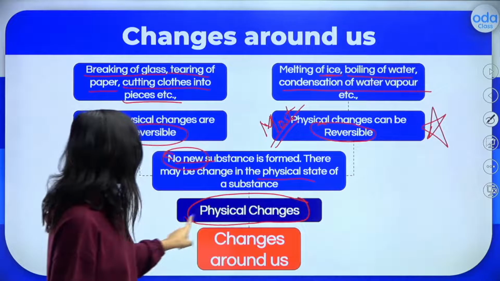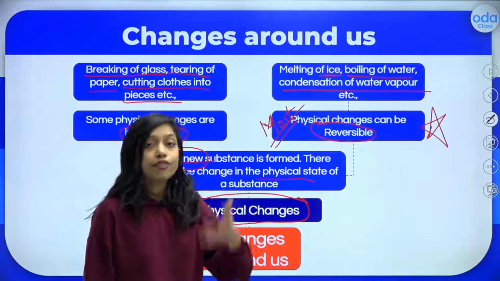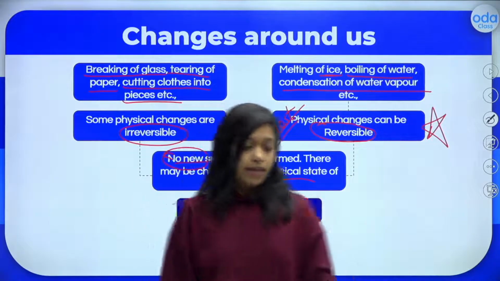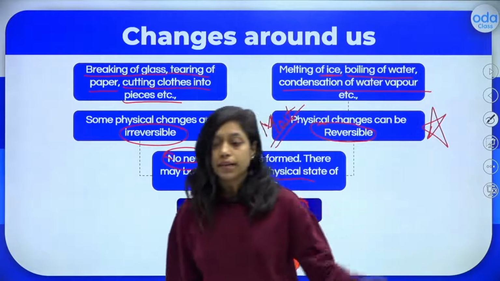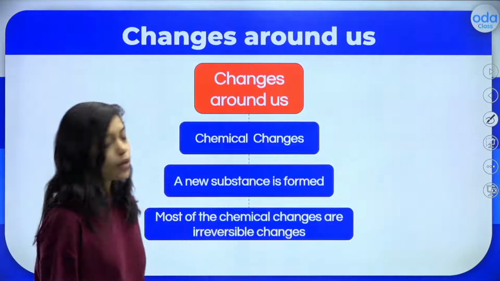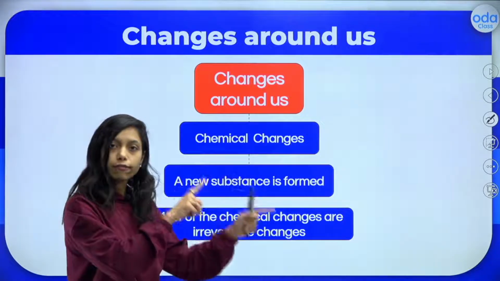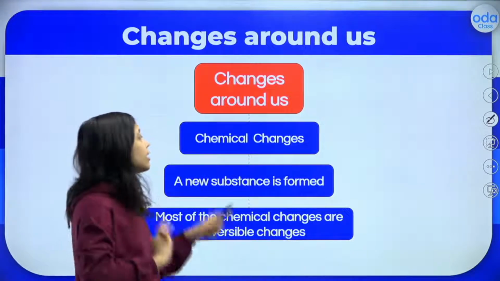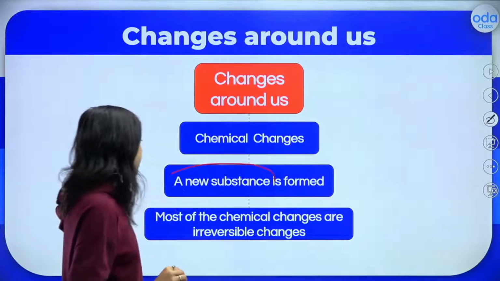So this is all about physical changes. That means the changes will happen in the physical state of the matter. Is it clear to all of you? Physical state of any substance. I hope it is clear. That's nice. Now let us see what are chemical changes then. So first one, physical changes. Second one is actually chemical changes. Here a new substance is formed.